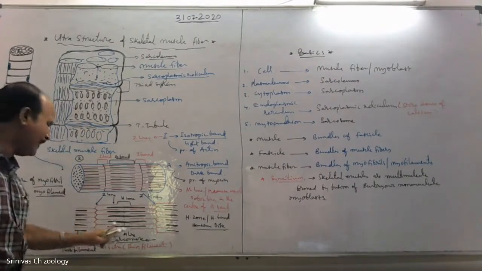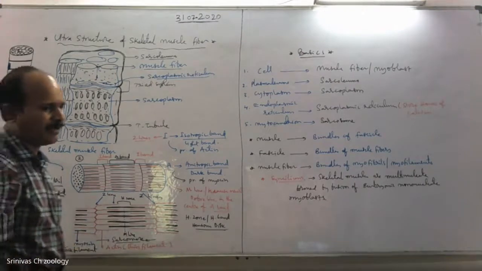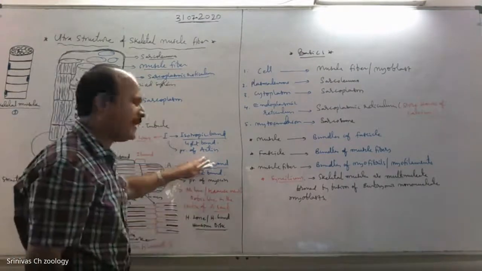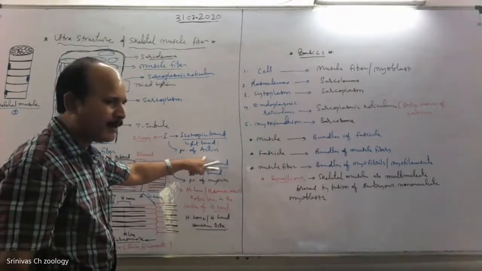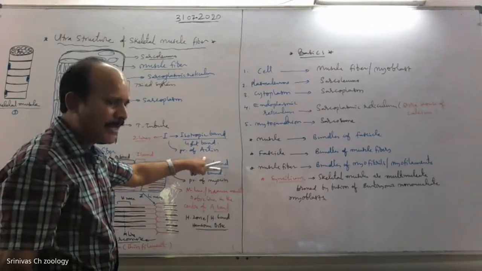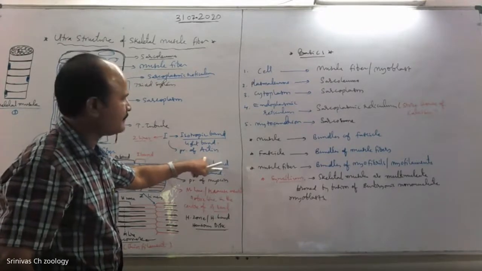It's a thin filament and this one is the thick filament. And I band is formed by a structural muscle protein called actin, and two other regulating proteins called troponin and tropomyosin.